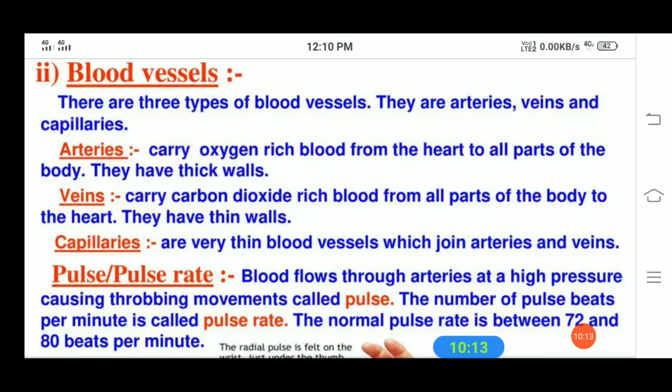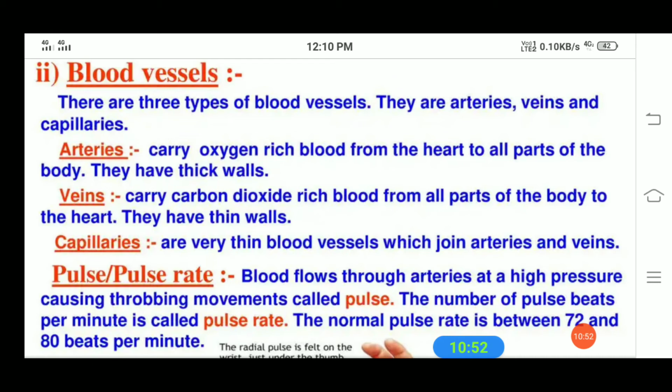Okay students, next is what? Blood vessels. There are different types of blood vessels in the body. You know that during inhalation, a fresh supply of oxygen fills the lungs, and oxygen has to be transported to the rest of the body. Also, the blood picks up waste material, including carbon dioxide. You might have studied this: we take oxygen in, and we breathe out what? Carbon dioxide. In breathing in we take oxygen, and in breathing out we remove carbon dioxide.